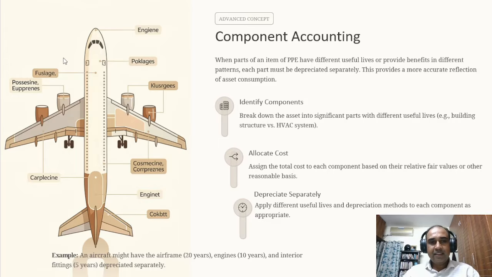What do you see in the slide, guys? You see an aircraft. An example that I'm going to give is on component accounting.